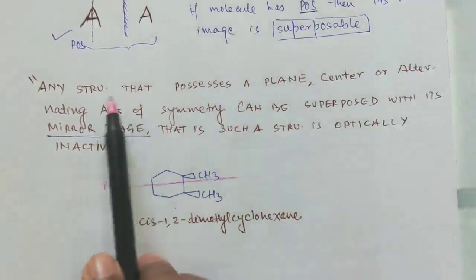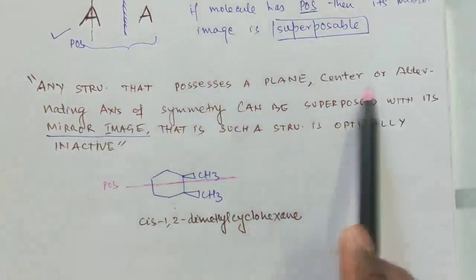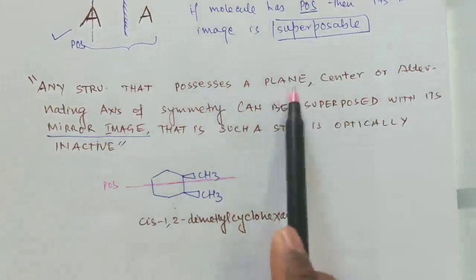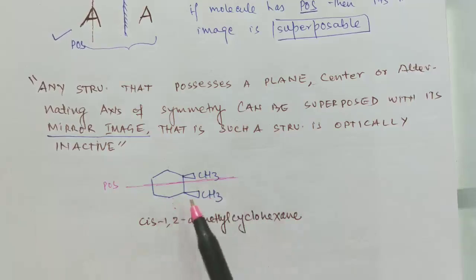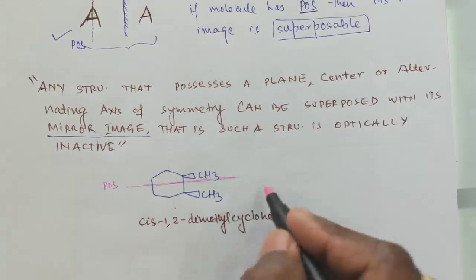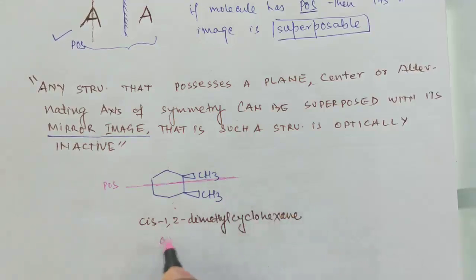And now see, any structure that possesses a plane, center, or alternating axis of symmetry, means its mirror image will superimpose on it, and this molecule is optically inactive. So straightforward, you can write here, this is optically inactive, right?